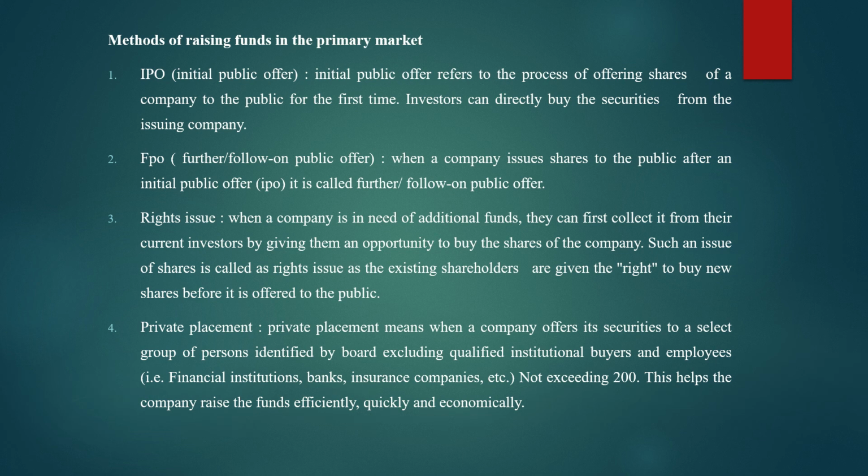Okay, so the first right is given to the existing shareholders. So the company will offer the shares firstly or initially to the existing shareholders, by giving the right to buy the shares before it is offered to the general public. पहले shareholders को chance देता है company, that is to existing shareholders. Then if the existing shareholders are not interested in buying the shares, then that offer will be given to the general public. Then the fourth method is private placement.